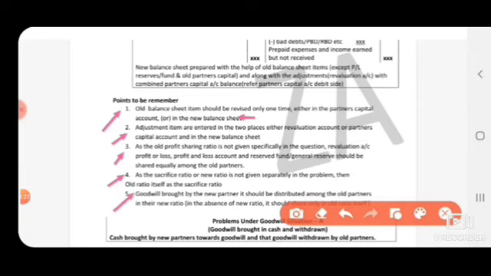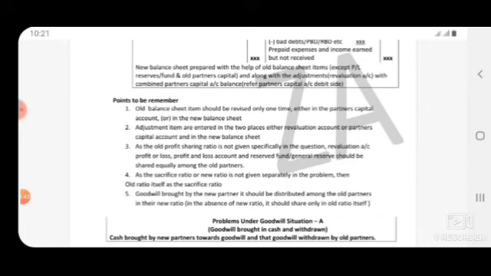Next, last key point, goodwill brought by the new partner should be distributed among the old partners in the sacrifice ratio. In the absence of the sacrifice ratio, the old ratio only you have to use.